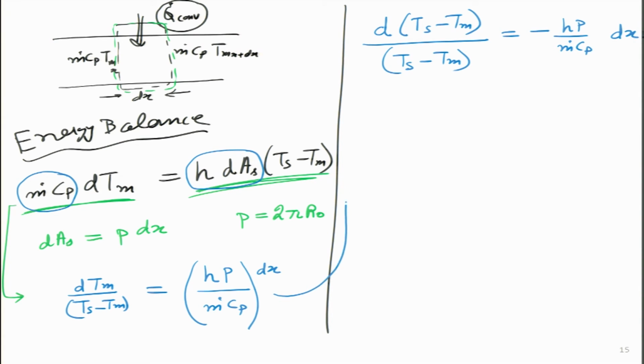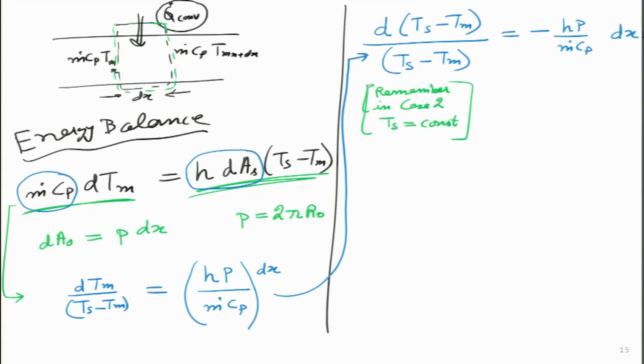I hope students are not confused how I am able to write this. I can do it if I remember one small thing. Remember, in case 2, which is what we are solving, Ts is a constant. So the temperature of the pipe throughout remains the same, which means I can always take an additional differential of a constant because it will turn out to be 0.